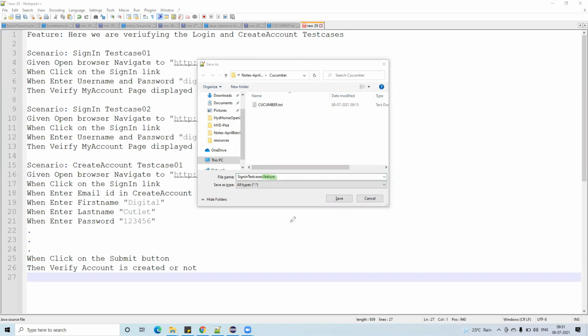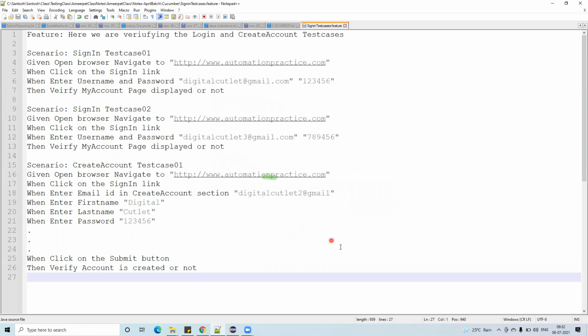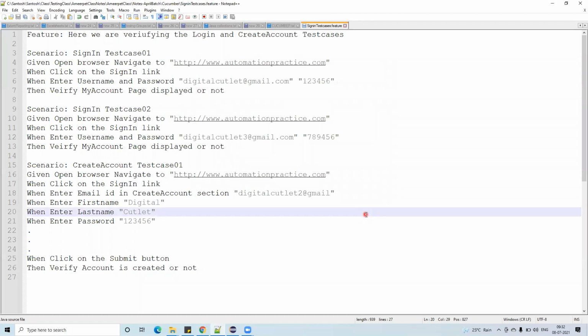This is very important. If you forget to use dot feature, Cucumber cannot understand this is a Cucumber file. If you want to treat this file as a Cucumber file, then you have to use the feature extension. Without it, nothing. Am I clear? And if you forgot the dot feature after creating the file, you can rename it and add it.